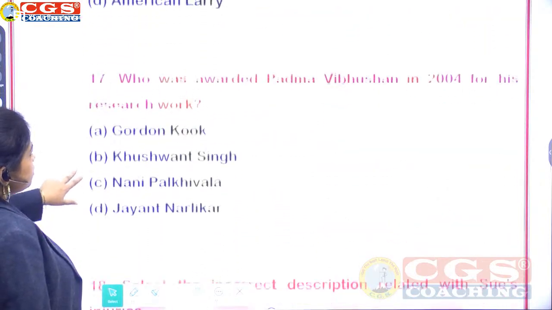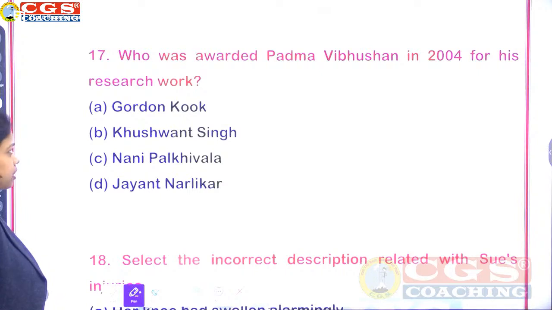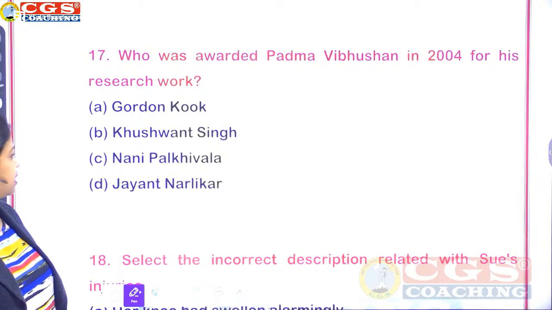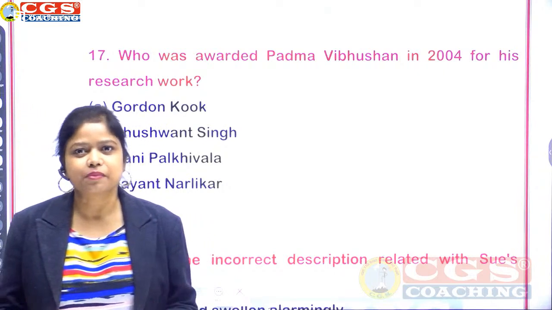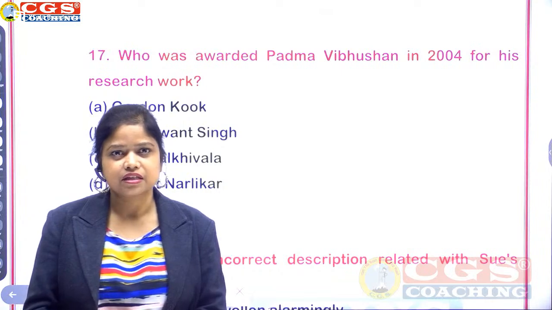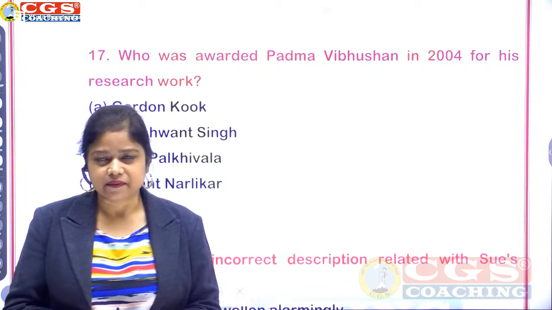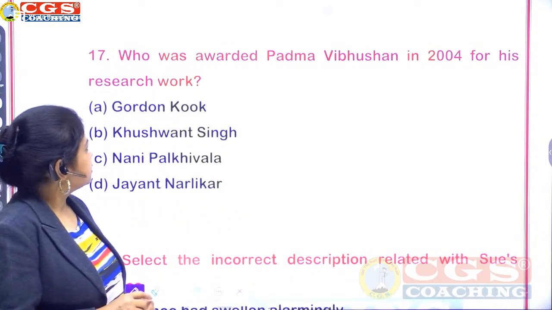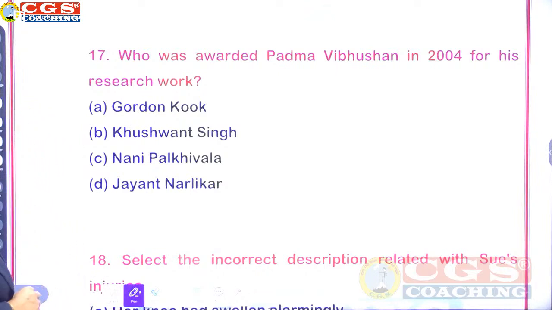Who was awarded Padma Vibhushan in 2004 for his research work? Gordon Cook, Khushwant Singh, Nani Palkhiwala, Jayant Narlikar. So these are authors of their respective chapters in your Class 11th NCERT Hornbill. One of these received Padma Vibhushan in 2004 for his research work.